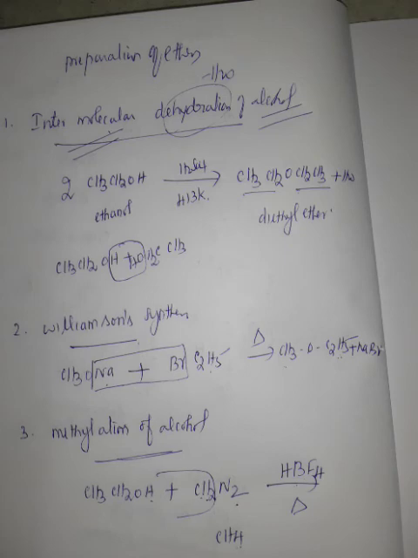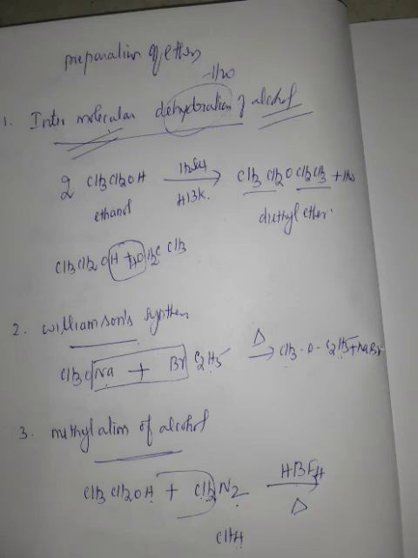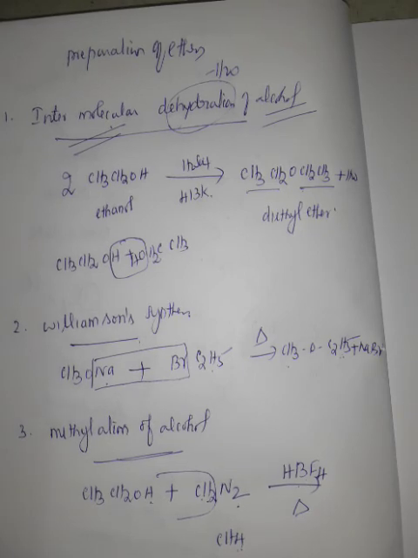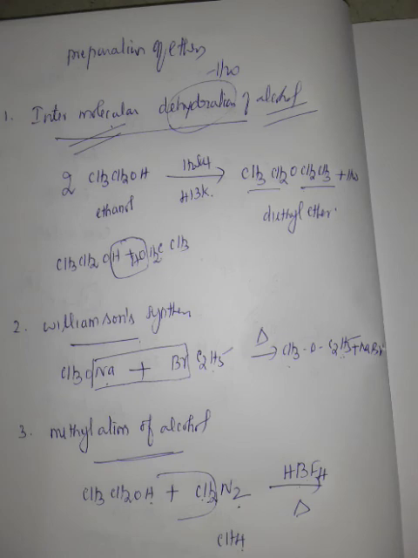These preparations are all given in the book on pages 134 and 135. You have to learn these three preparations, the structure of the functional group, what simple and mixed ethers are, with the definition and one or two examples each. The general formula for ethers, what is meant by ethers, the IUPAC naming and common naming are all clearly given in the book.